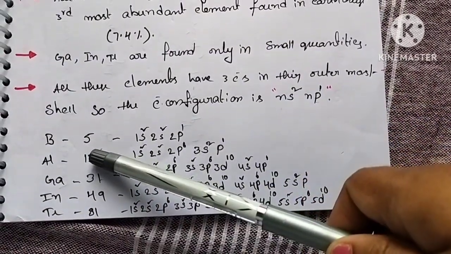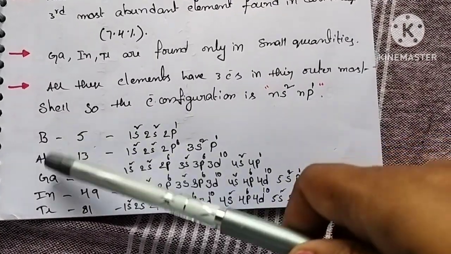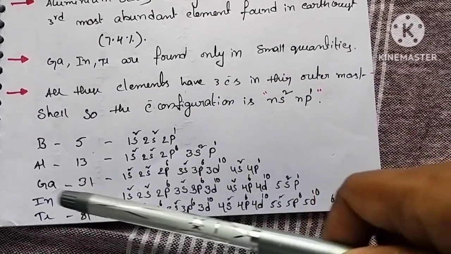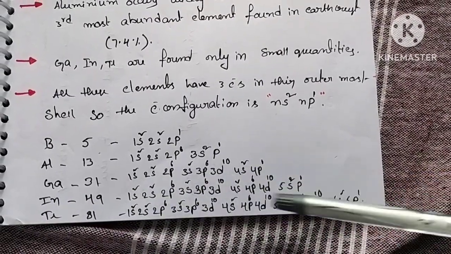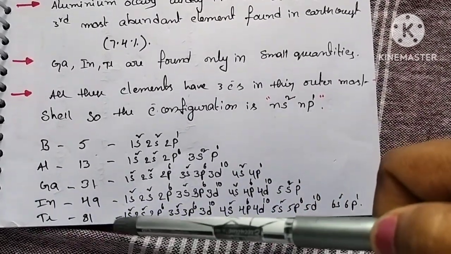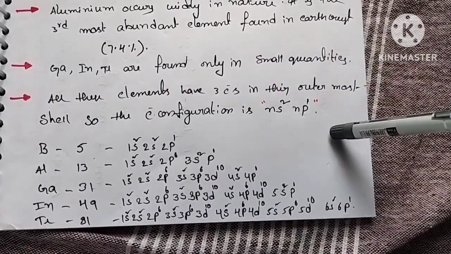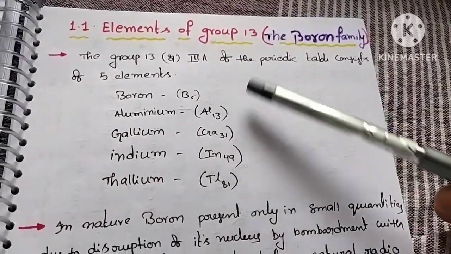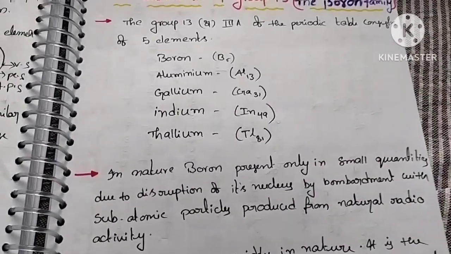Next, boron atomic number 5 and electronic configuration is 1s2 2s2 2p1. Aluminium atomic number 13 and its electronic configuration, gallium atomic number 31 and the electronic configuration, indium atomic number 49 and the electronic configuration, thallium atomic number 81 and the electronic configuration. So this is the most important point. Next, this is just the introduction of group 13 elements. This is all about the introduction of group 13 elements.